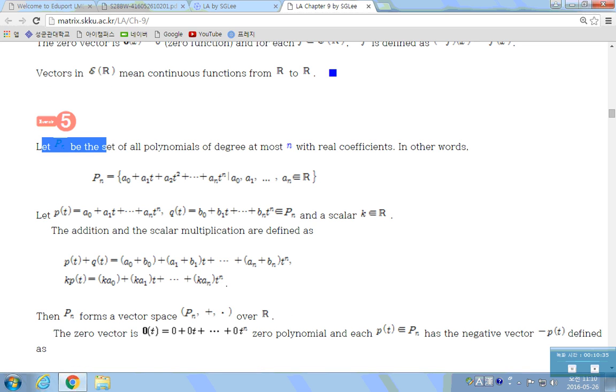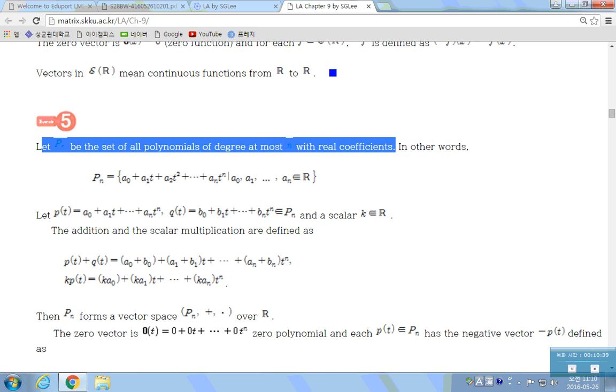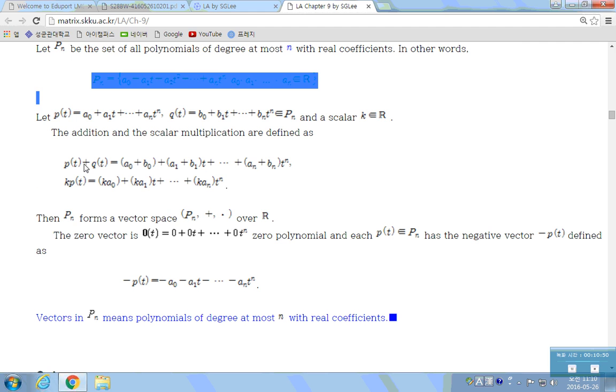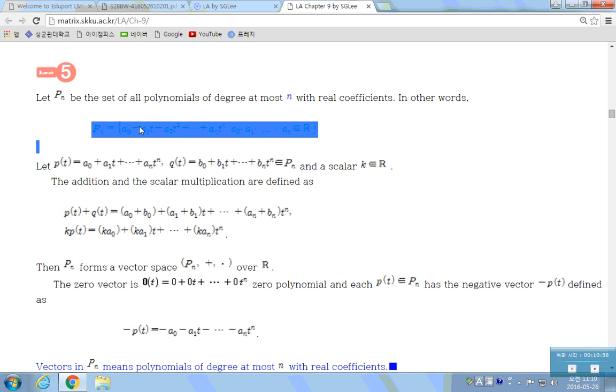Next, let Pn be the set of all polynomials of degree at most n with real coefficients. Like this, a set of polynomials whose degree is at most n, so it can be written in this way. If we define a vector addition like this and scalar multiplication like this, then if you add two polynomials of degree at most n, the sum is also a polynomial whose degree is at most n.